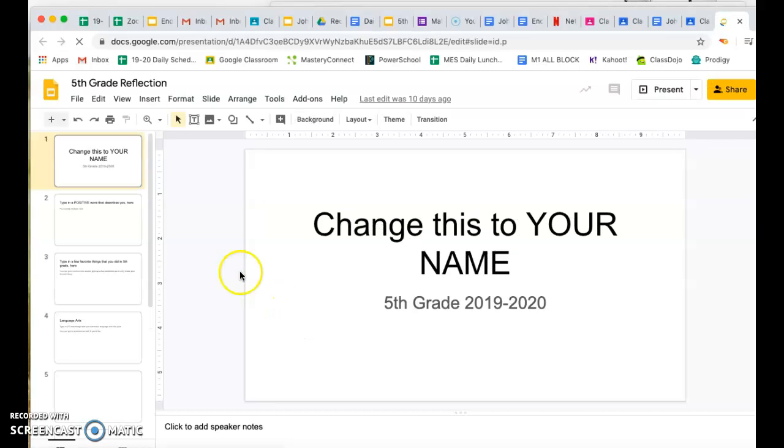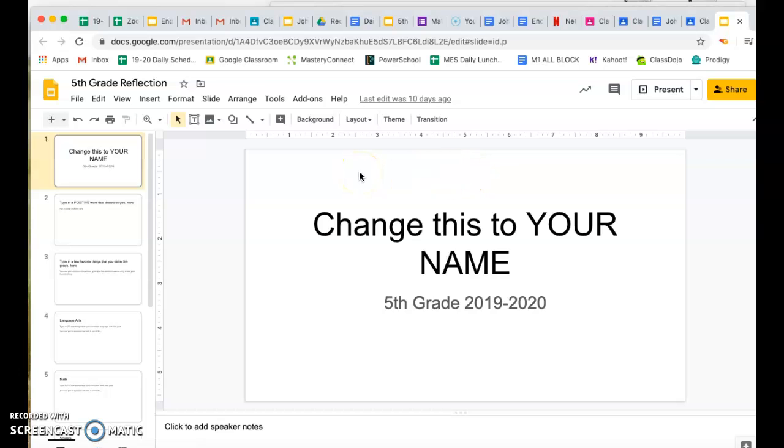The content of these slides needs to stay the same, but you can change them and make them your own. You can add colors, backgrounds, pictures. I don't mind what you put on there. Use your creativity. If you want to leave it just as is, that's fine as well, but make sure to try and make it your own.